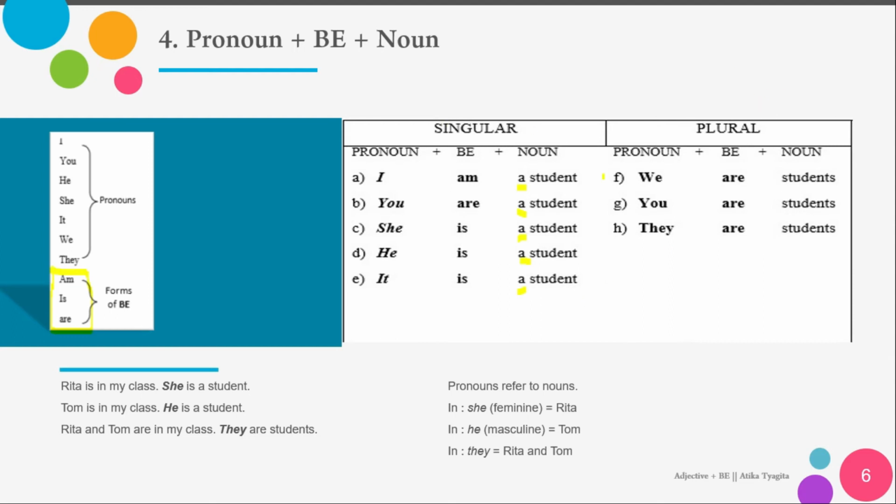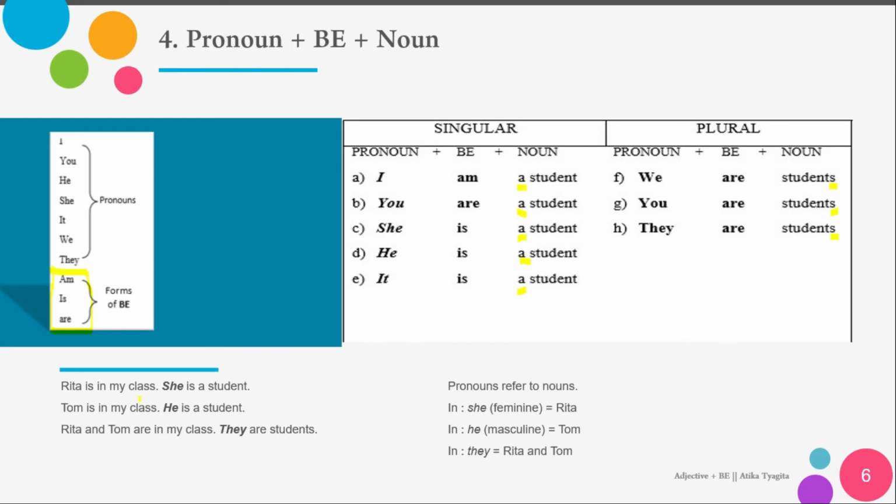Well, plural, more than one person. The first one, we are students. You are students. They are students. Okay, because the person is more than one, there is no article a, but you have to add s at the end of the noun, because it explains that the number of students is more than one. Yeah, students. It can be 2, it can be 3 or more. Here, the other example.